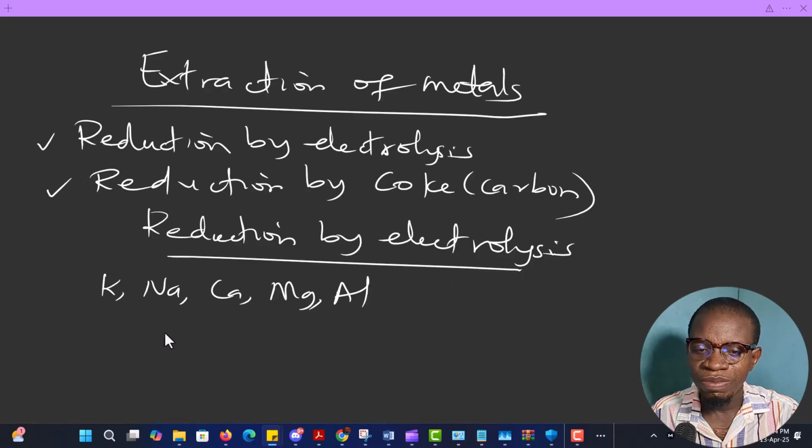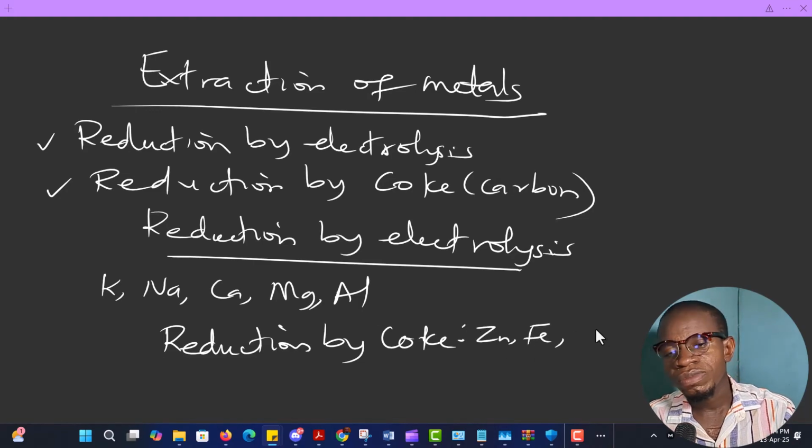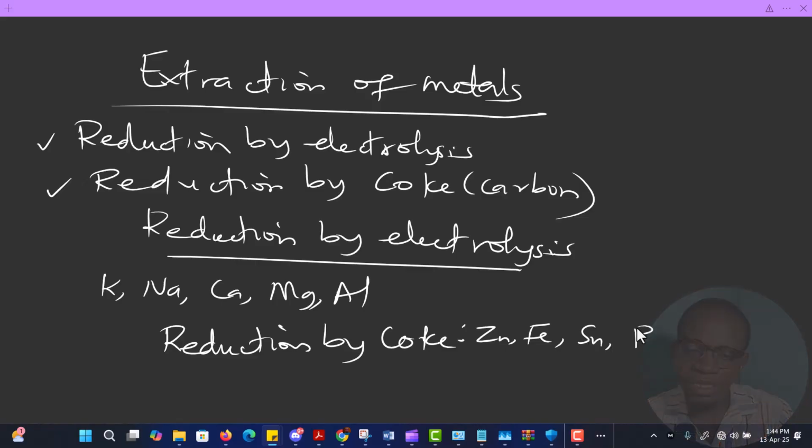The next one is thermal reduction, or reduction by coke or carbon. For reduction by coke, the metals are zinc, iron, tin, and lead as well. These are the metals that we extract by reduction by coke.